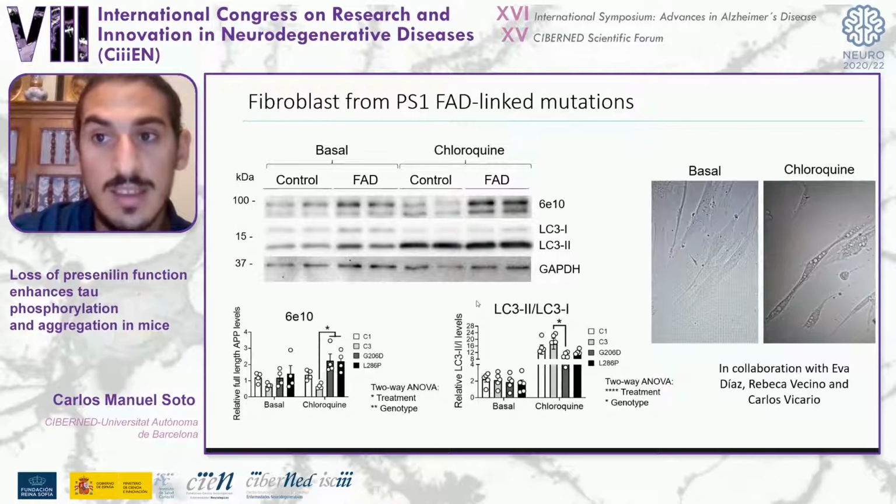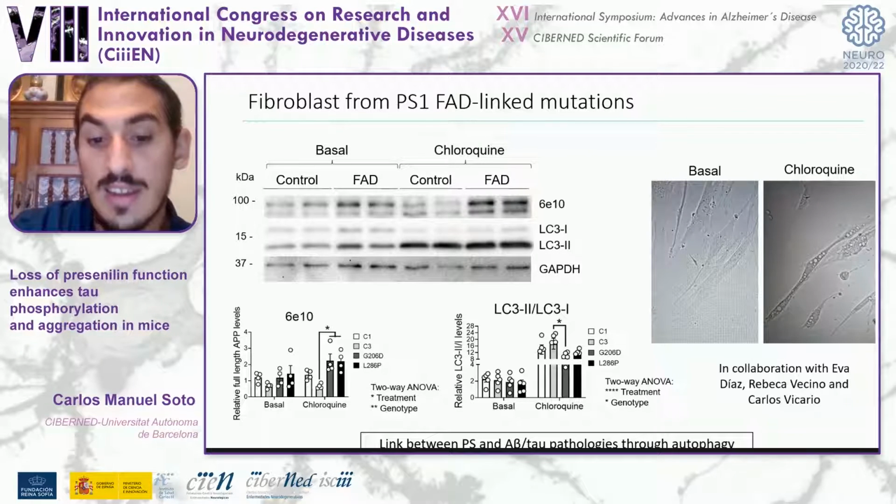So this preliminary data suggests a link between presenilin and amyloid-beta and tau pathology through autophagy.